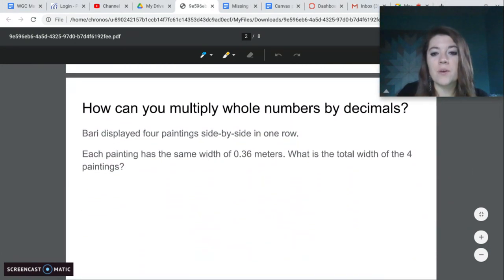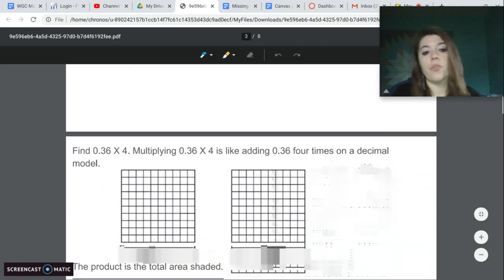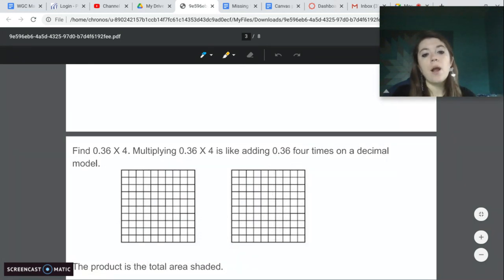So how can you multiply whole numbers by decimals? Barry displayed 4 paintings side by side in one row. Each painting has the same width of 36/100 meters. What is the total width of the 4 paintings? Well, to find 36/100 times 4, multiplying 36/100 times 4 is like adding 36/100 4 times on a decimal model.